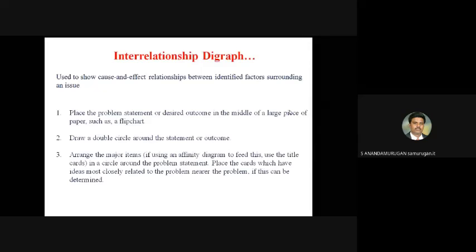First, place the problem statement or desired outcome in the middle of a large piece of paper, such as a flip chart. Second step, draw a double circle around the statement or outcome. Then arrange the major items in a circle around the problem statement. Place the cards which have ideas most closely related to the problem nearer the problem, if this can be determined.